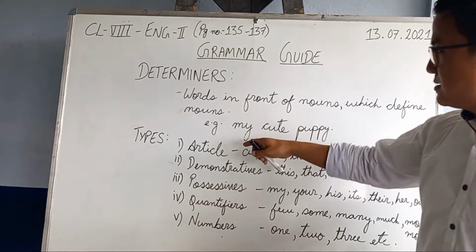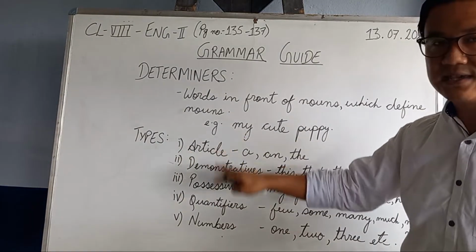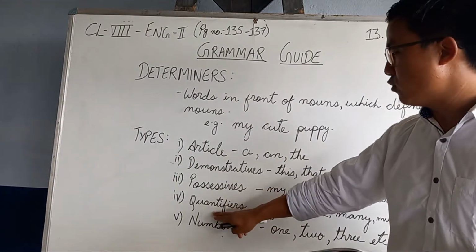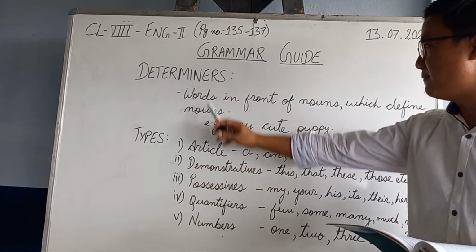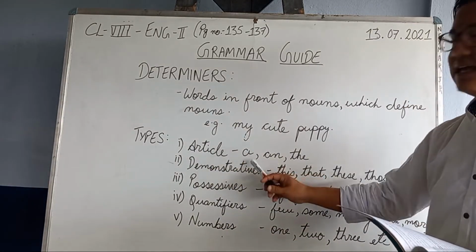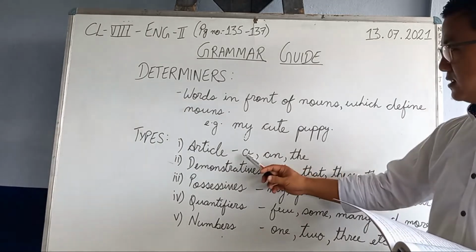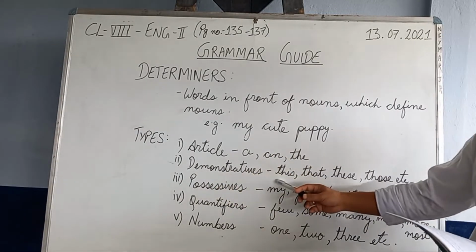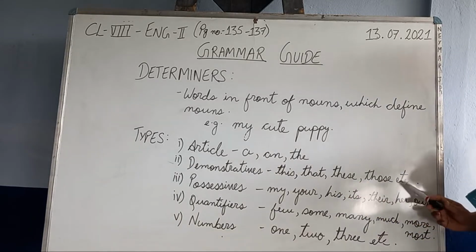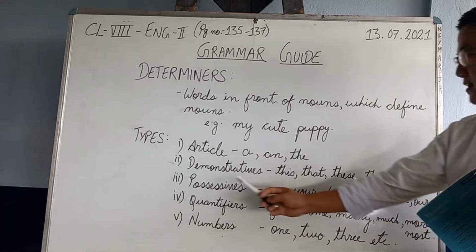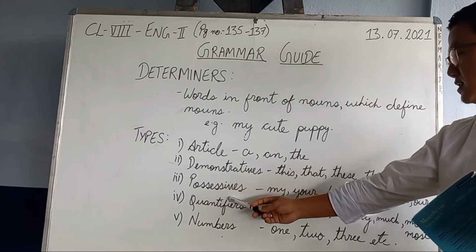Now determiners are basically of 5 types, actually 4, but this also is counted. Now first one is article. Types of determiners I am speaking about. Article: a, an, and the. These are determiners. Demonstratives are this, that, these, those, etc. And we have another, possessives.